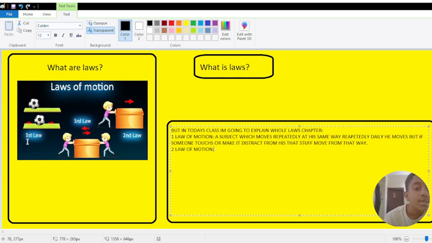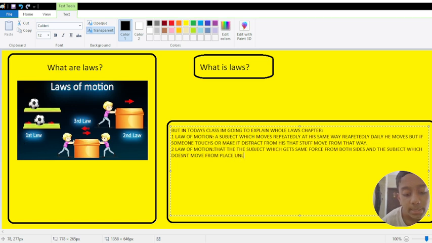I explained in the previous class that a subject which gets the same force from both sides, and which doesn't move from one place unless it is pushed or pulled, doesn't move from one place to another because that subject has a power which is called induced motion.